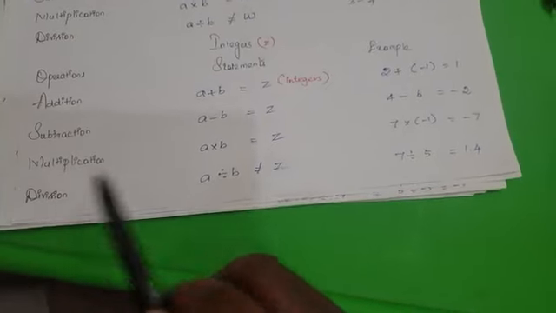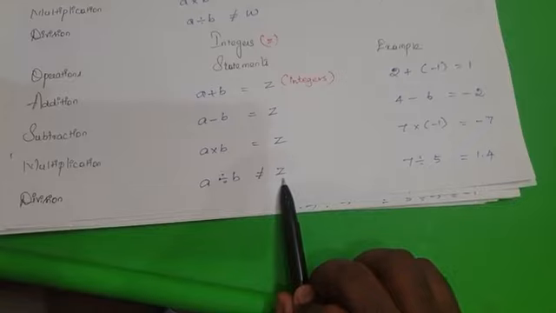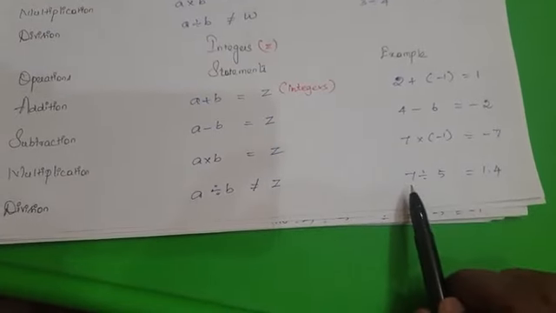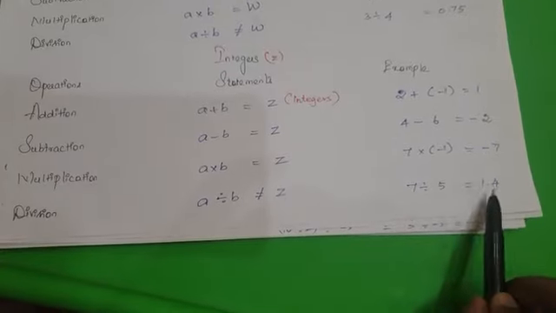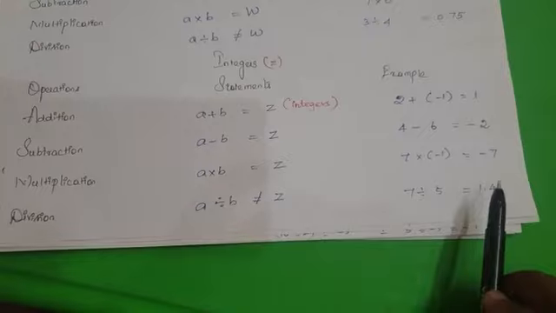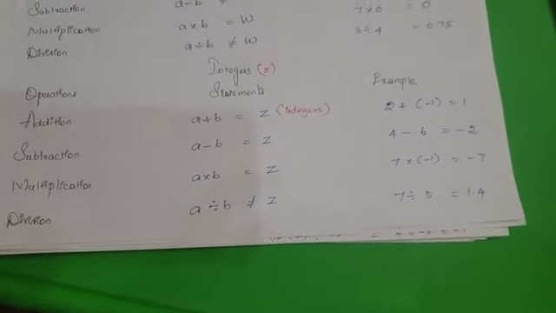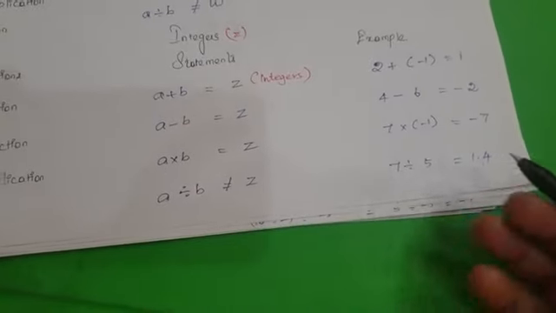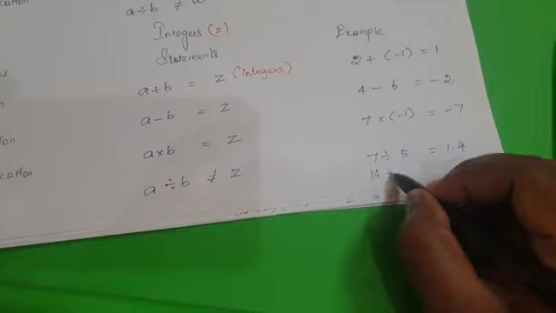Now division. If you come to division, A divided by B, we should get an integer, but we do not always. The example is 7 divided by 5, which is equal to 1.4, because 1.4 is a fraction, a decimal. A decimal is not an integer. Instead, I can say 14 divided by 7.